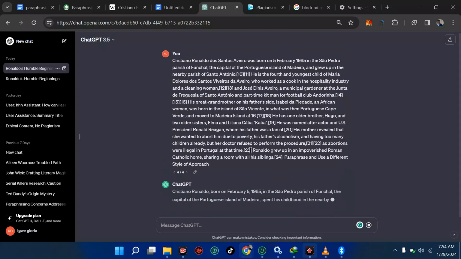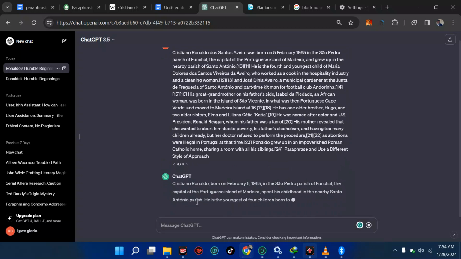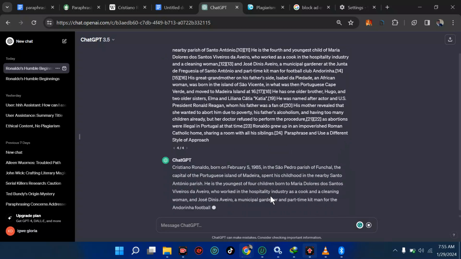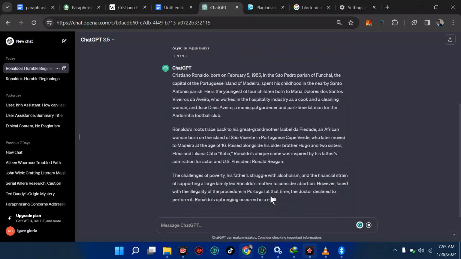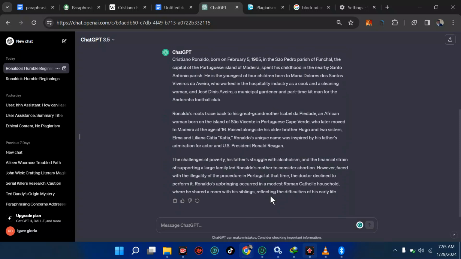Cristiano Ronaldo, born in the capital of this island, spent his childhood in the nearby. Is trying to tell us he is the youngest of 4 children born, and I believe this is very pretty to read. This is very pretty to read, you can see. And this is another prompt. I think it's very massive and it's very beautiful. All right, we'll be faster than this.